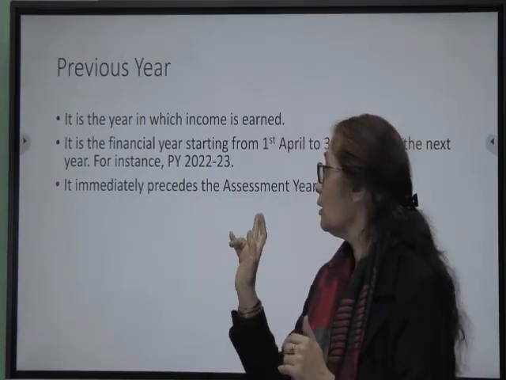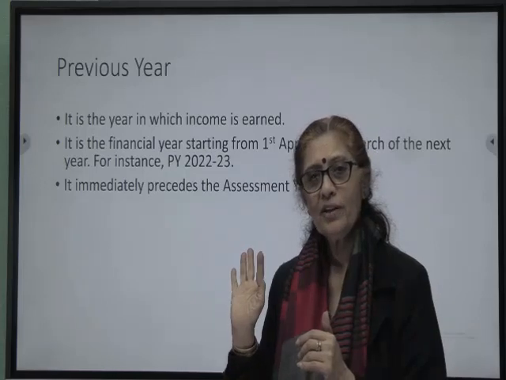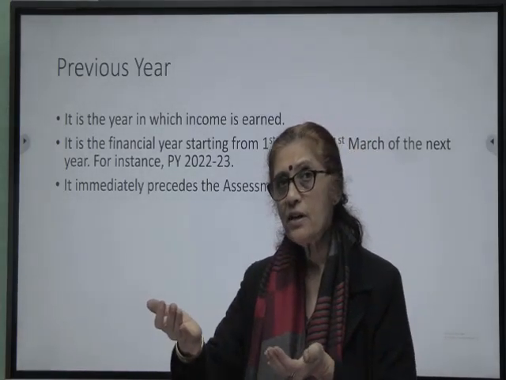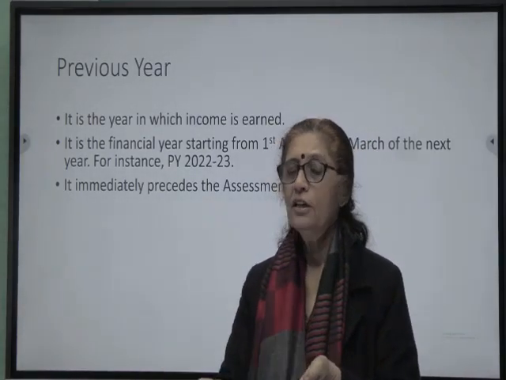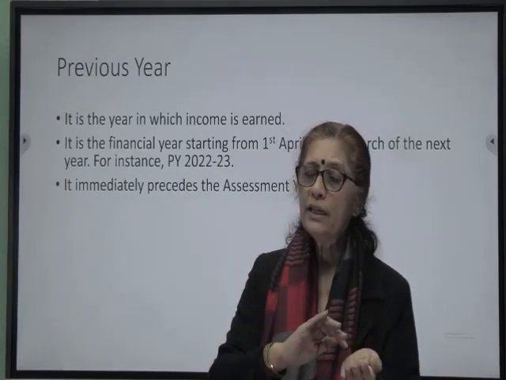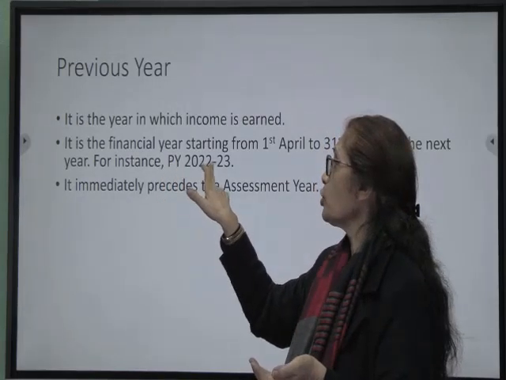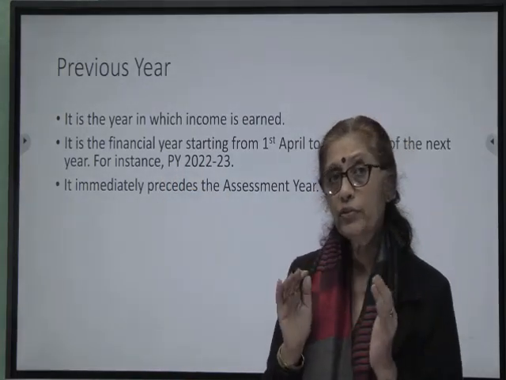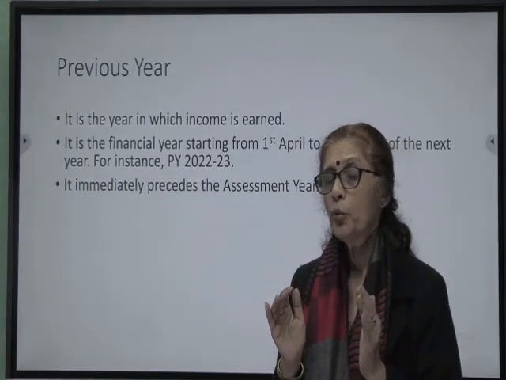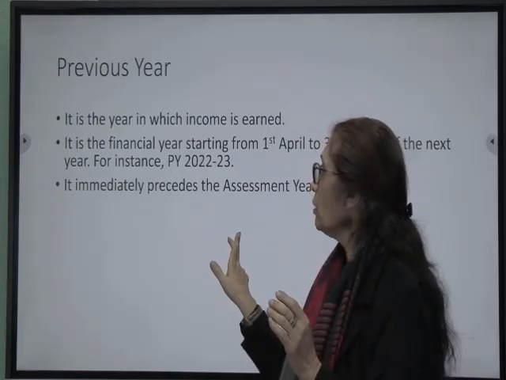Immediately precedes the assessment year. The year succeeding the previous year is the assessment year. So, the year preceding the assessment year is the previous year. Which means if we talk of the previous year as 22-23, the assessment year would be 23-24.